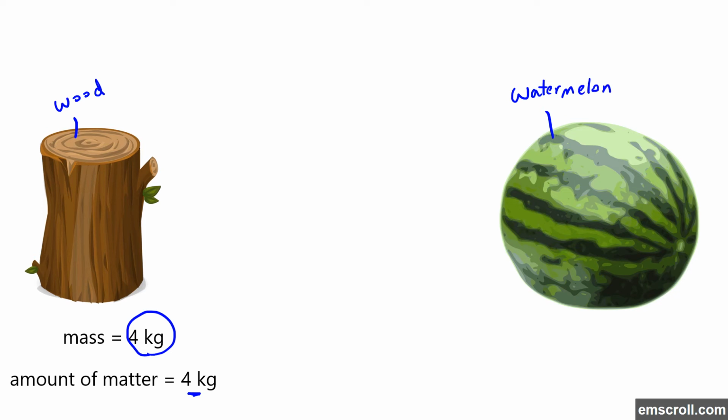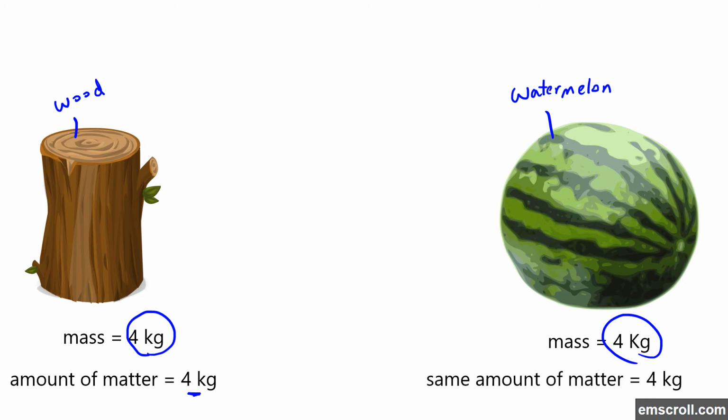The watermelon has a different type of matter, but although it has a different type of matter, it has the same mass of 4 kilograms. That's because it has the same amount of matter. So the two objects, the watermelon and the piece of wood, are equal in mass, or they have equal masses.